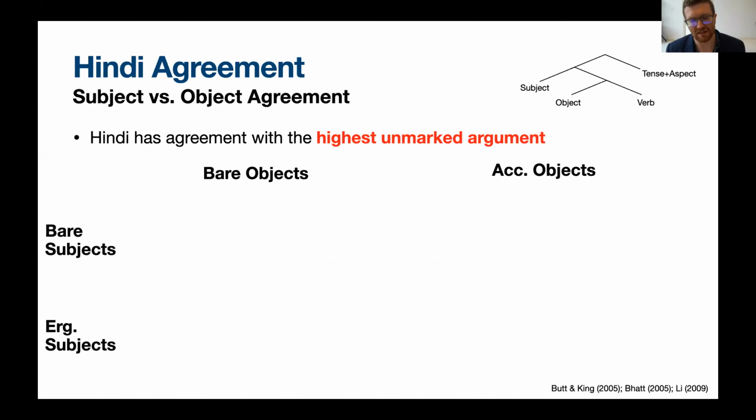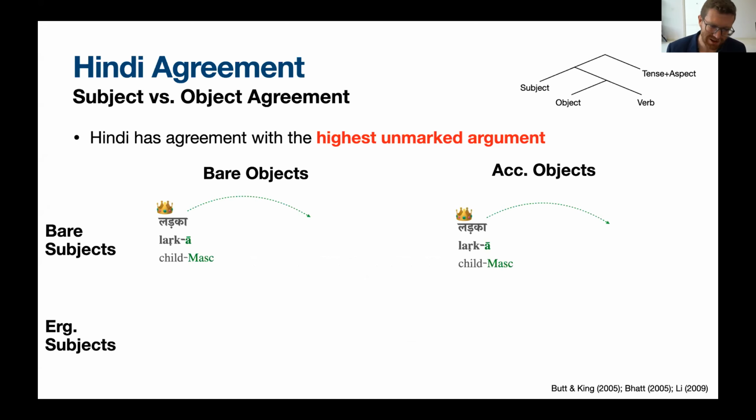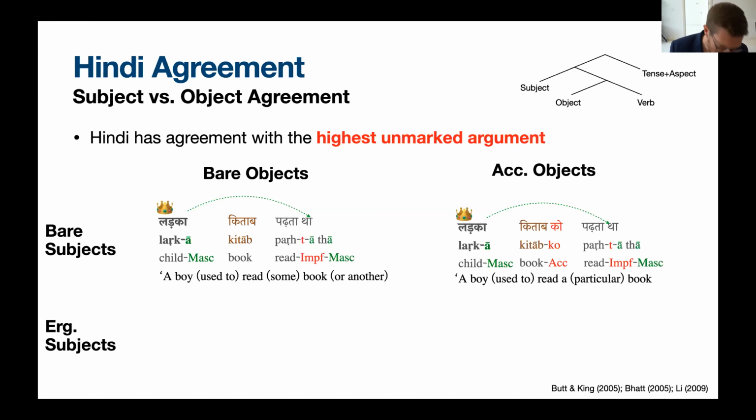Let's think through what this means incrementally, right? So if we are hearing a sentence that begins with a bare subject, we can crown that noun phrase as the agreement controller. And we also know what features we can forecast onto the verb. So for instance, if we hear a bare masculine subject, we know the verb will be bare. It doesn't really matter what happens in the object noun phrase time window.